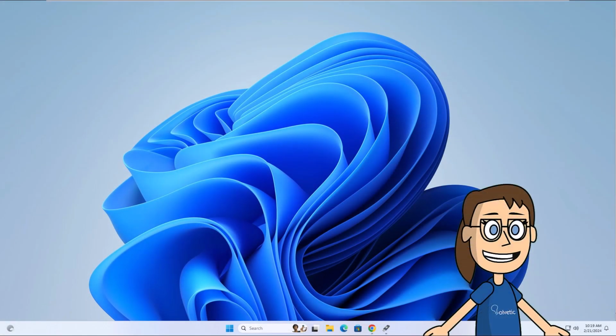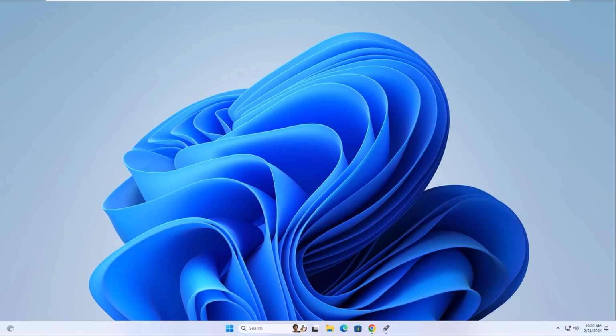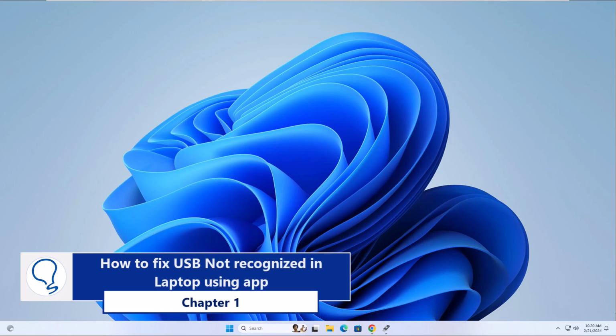Today in Solvetic, we will see how to fix USB not recognized in laptop. Chapter 1. How to fix USB not recognized in laptop using app.